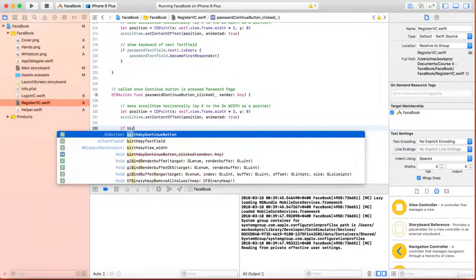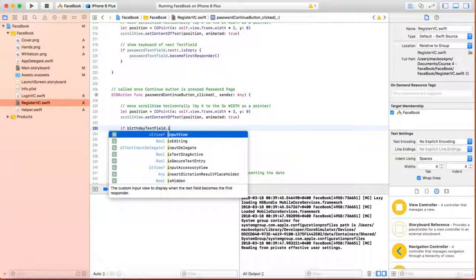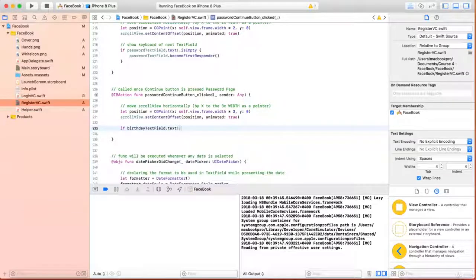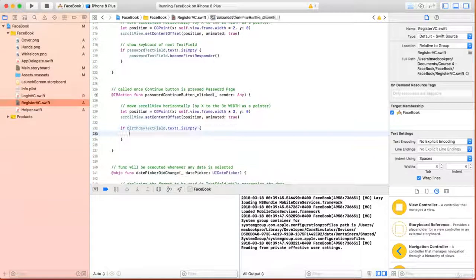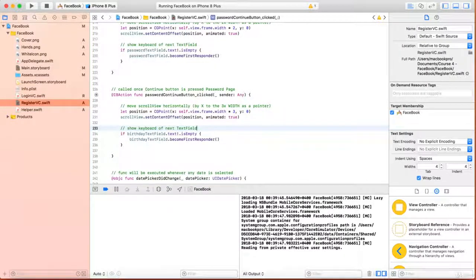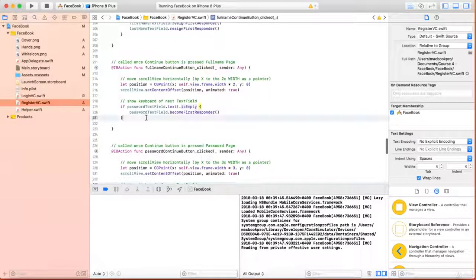If birthdayTextField.text!.isEmpty, then birthdayTextField.becomeFirstResponder. And if the password is typed, we want to hide the keyboard.